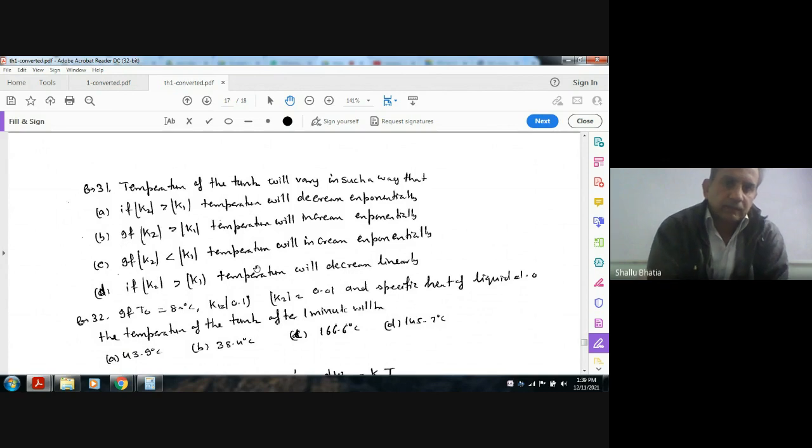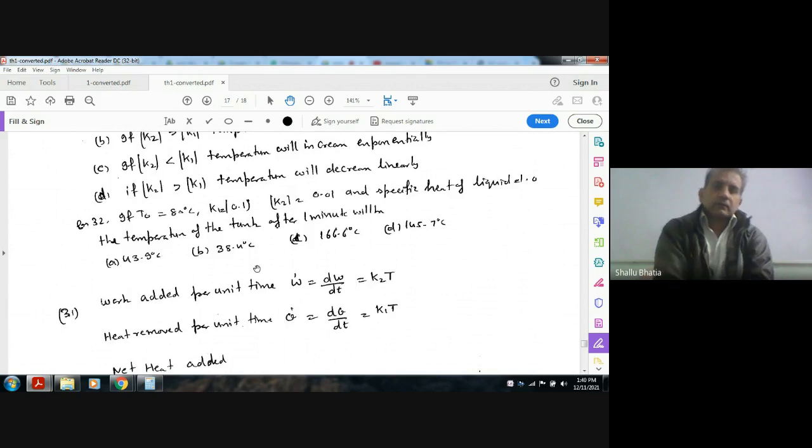First, the temperature of the tank will vary in such a way that: A, K2 is more than K1, temperature will decrease exponentially. B, K2 is more than K1, temperature will increase exponentially. C, K2 is less than K1, temperature will increase exponentially. D, K2 will be more than K1, temperature will decrease linearly.